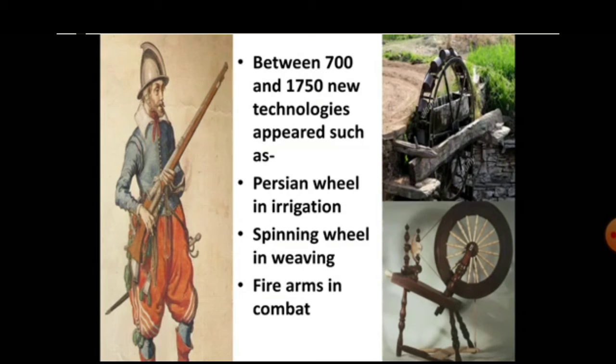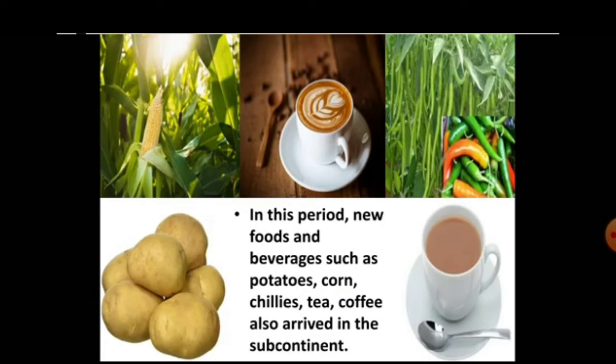The subcontinent also gave new foods: potatoes, corn, chilies, tea, and coffee. These are all new foods. Then new technologies and crops also came with the migrants, who also brought other ideas with them.